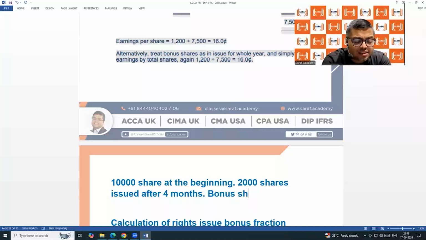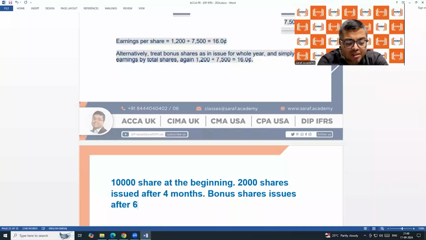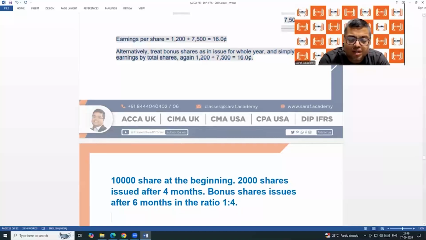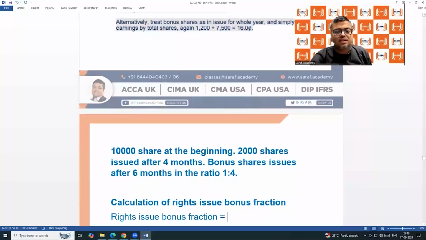Bonus shares issued after 6 months in the ratio 1:4. 1:4 means 1 share against 4 shares.